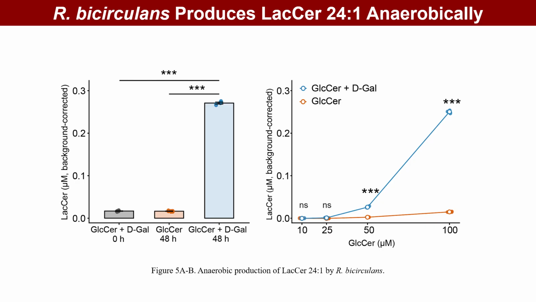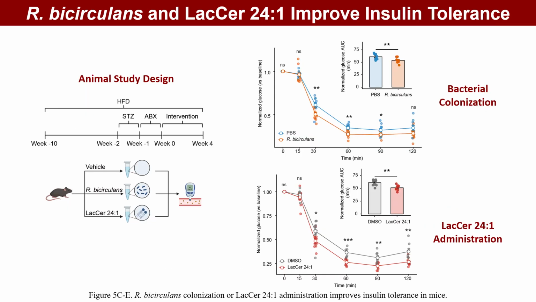Under anaerobic conditions, Ruminococcus bicirculans was cultured with glucosylceramide-24:1 and galactose. After 48 hours, lactosylceramide-24:1 was detected, and its production increased with substrate concentration. This showed that the bacterium can produce this lipid in culture. We next examined whether this finding was relevant to glucose metabolism.